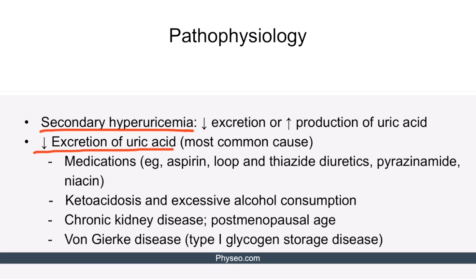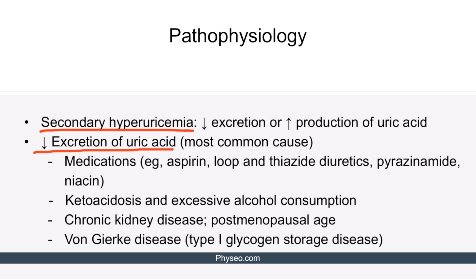Any medication that is a weak organic acid can induce hyperuricemia. These medications include aspirin, loop and thiazide diuretics, pyrazinamide, and niacin. Ketoacidosis causes accumulation of ketoacids, namely beta-hydroxybutyrate and acetoacetate, which compete with urate secretion. Alcohol is metabolized to acetate, the weak organic acid. Therefore, acetate will compete with urate for secretion in the setting of excessive alcohol consumption.